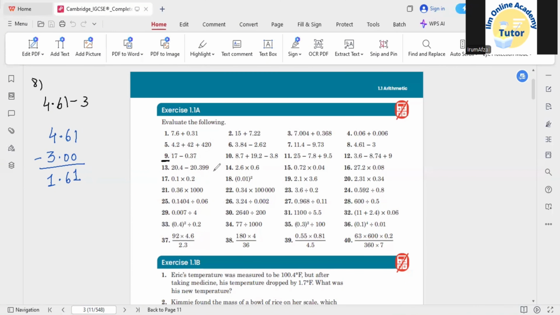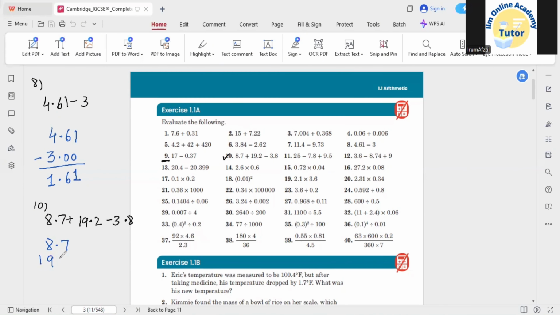Okay, what if they gave addition and subtraction both? So what do we need to do? The 10th one: 18.7 added to 19.2 and negative 3.8. Okay, so here they gave us the addition as well as the subtraction. So what you can do is add first the numbers that are being added, and whatsoever answer you get, you then need to subtract 3.8. Here you can't apply all of these at once to add or subtract them together. So it will be better if you add them together first and then subtract.